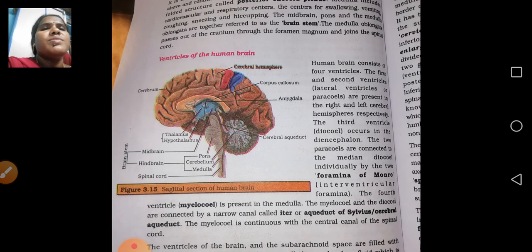Ventricle, hemisphere, cerebrum, corpus callosum, cerebral aqueduct, thalamus, hypothalamus, pons varolii, medulla oblongata. This is the medulla oblongata shape. Brain stem. The medulla oblongata and pons together form the brain stem.